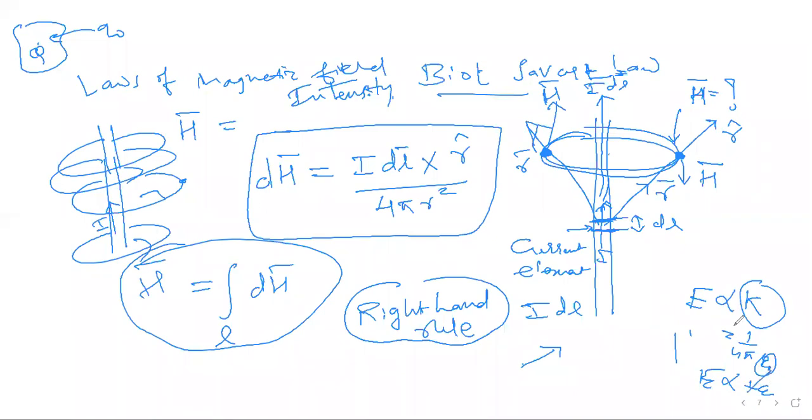But in case of H bar, it doesn't depend on the medium.